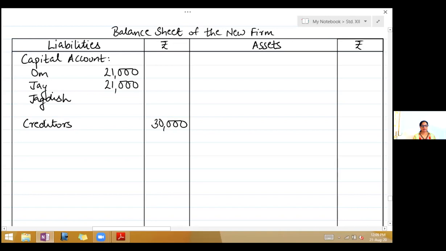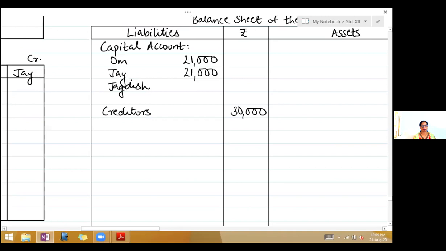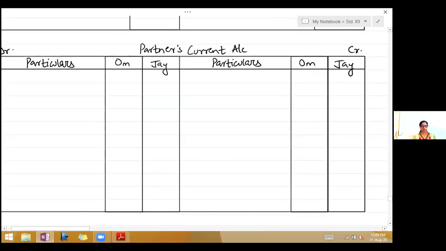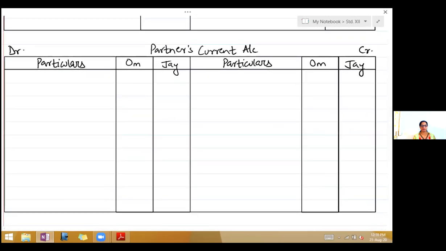Next is current account. Now current account we have opened. So come to the current account. Now since it is given on the liability side, we will bring down the balance on the credit side of current account by balance brought down. $3,750. 3,450.